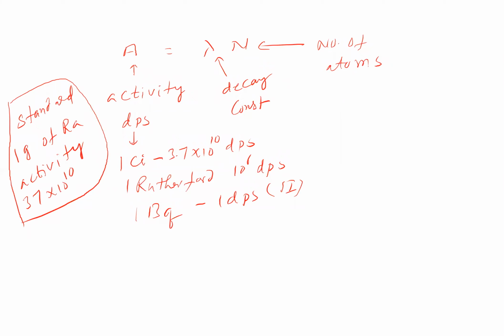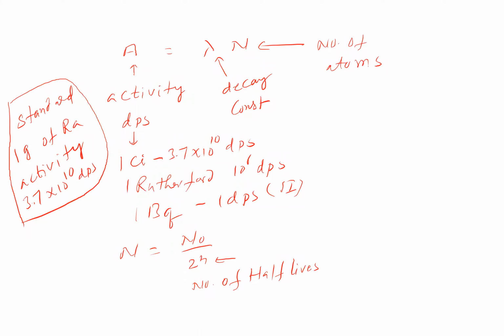Then N, the number of atoms left, is equal to N naught by 2 to the power n, where n is the number of half-lives, that is, t by t half.